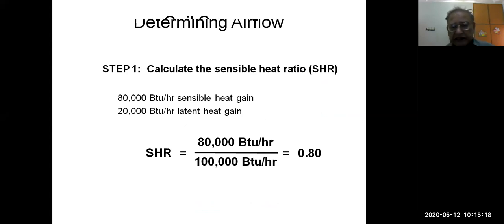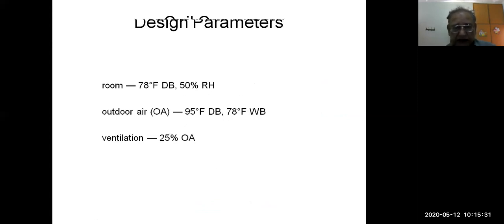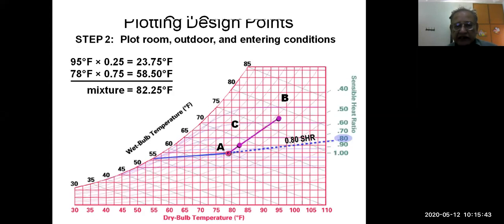Next, the sensible heat ratio is calculated. Another problem: 80,000 BTU per hour sensible and 100,000 BTU per hour total, so the sensible heat to total heat ratio is 0.8. Room conditions are given as 78 degrees Fahrenheit and 50 percent humidity. Outdoor conditions are 95 dry bulb and 68 degrees wet bulb, and ventilation is 25% outdoor air. With the help of this, we can calculate and draw this process on the psychrometric diagram.